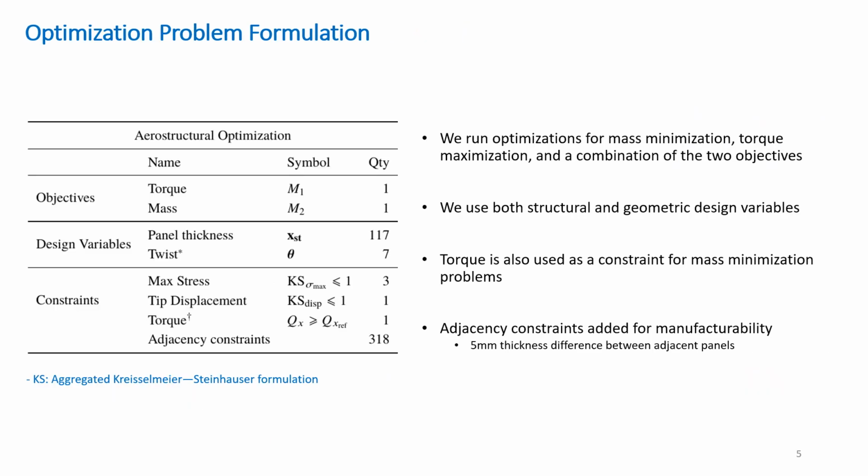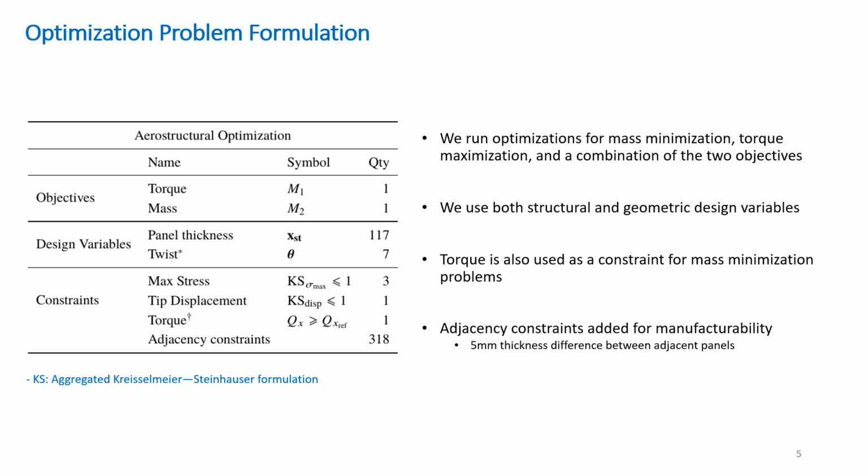Although our framework has been extensively used for multi-point optimization problems, in this paper we consider a single inflow condition representative of the turbine power output. As described in more detail in the paper, this simplifies the efficiency and cost metrics to torque and rotor mass respectively. We consider these functions both individually and linearly combined in the optimization objective. In total, we have 117 independent structural design variables, as mentioned in the previous slide. For the full MDO studies, we also include 7 geometric design variables to modify the spanwise twist distribution.